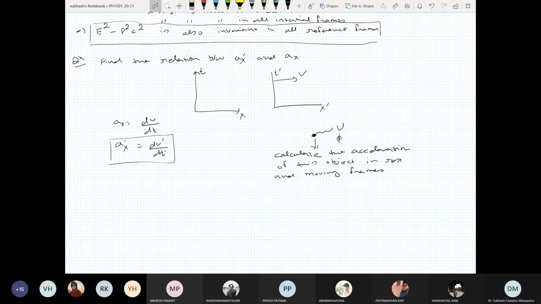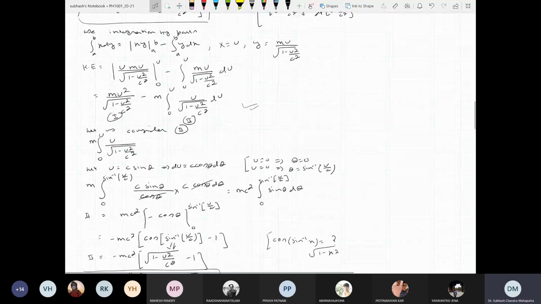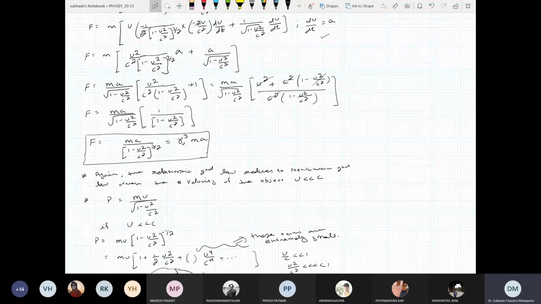Then it means the work done by force is different. Yes. Because the force is different, right? Why is the force different? You see, what was the relation? The force is gamma u cubed ma. So gamma u is different for different observers.